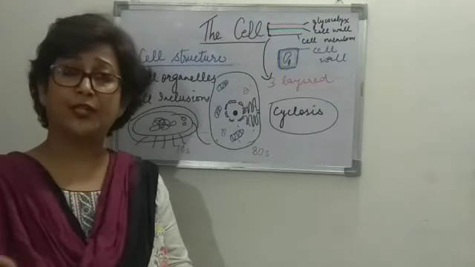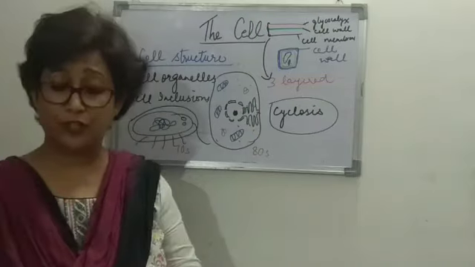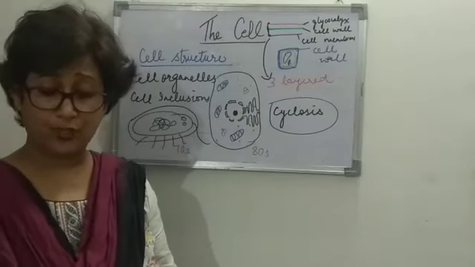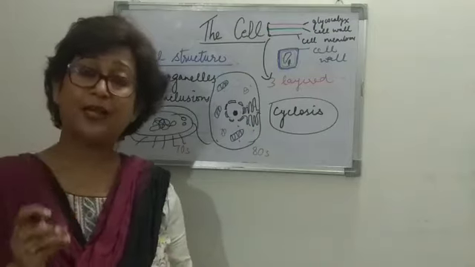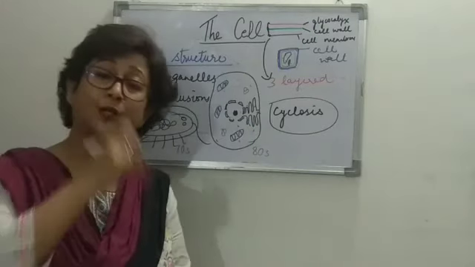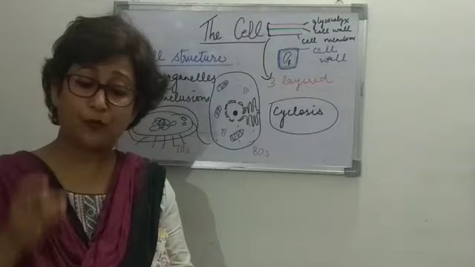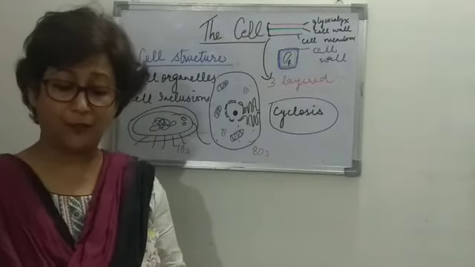So there are gram-negative bacteria and gram-positive bacteria. The ones that take up the gram stain are known as gram-positive bacteria, and the ones that do not take up or weakly take up the gram stain are known as gram-negative bacteria.